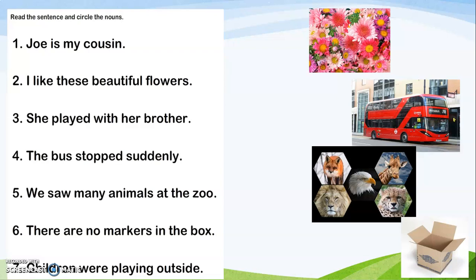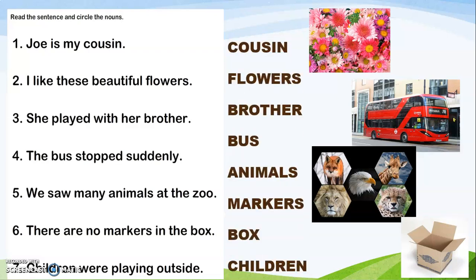Now these are some sentences, and if you look at them, you will have proper noun, common noun, abstract noun, countable and uncountable nouns. All the nouns are there. But along with that, there is something else also which we are going to study. Can you see these words in front of you, which have just appeared? Yes: cousin, flowers, brother, bus, animals, markers, box, children. Now what can you say about these words? What is different in these words?